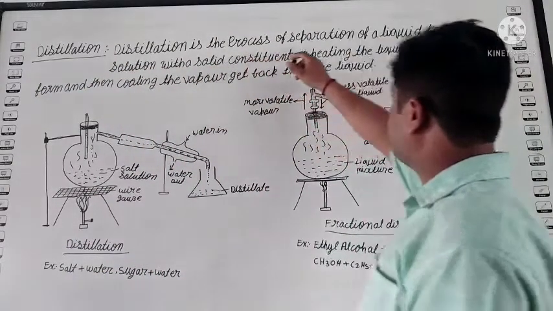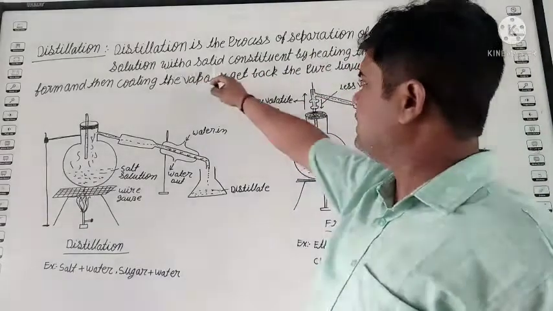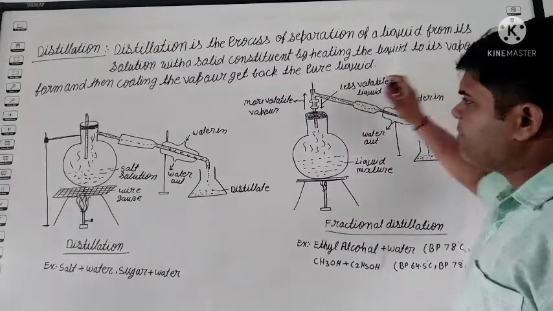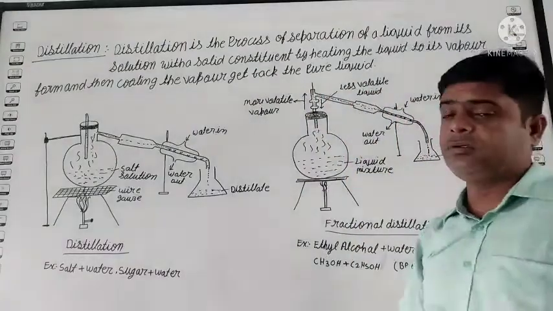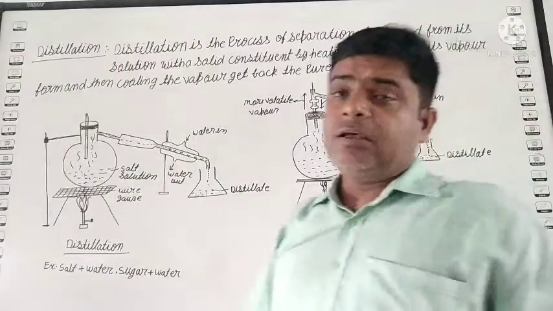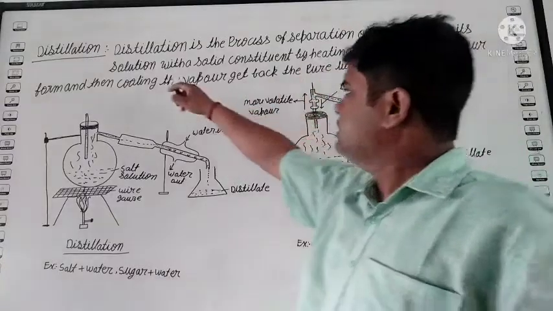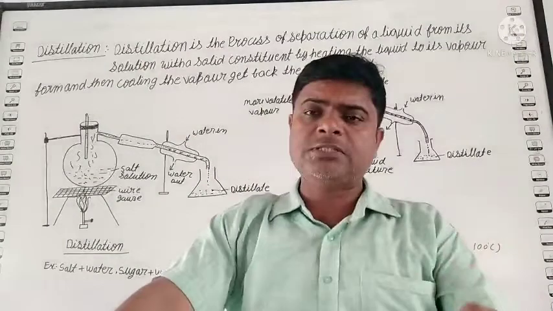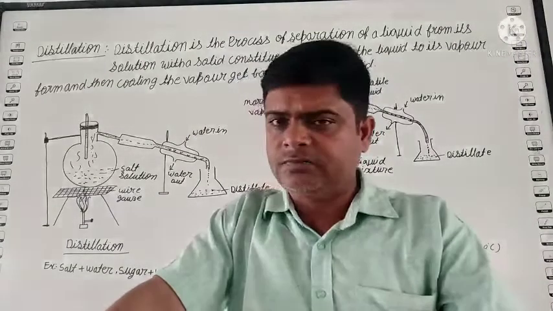Distillation is the process of separating a liquid from its solution with a solid constituent by heating the liquid to its vapor form, then cooling the vapor to get back the pure liquid. Suppose you have a solution of salt and water, how can we separate the water from the salt?